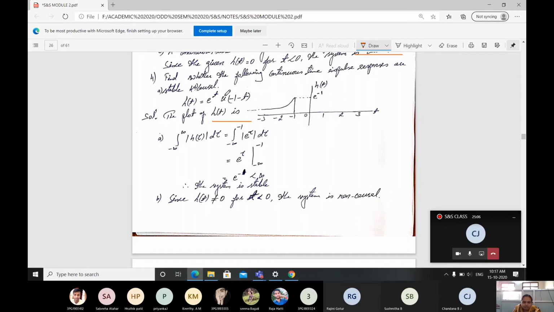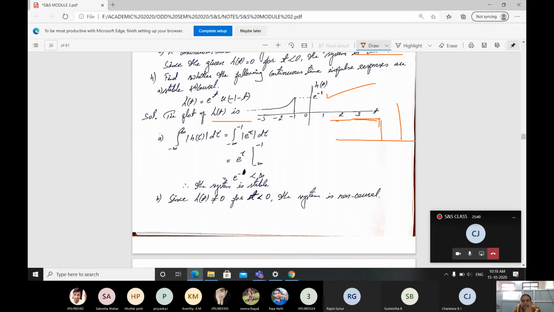If I do u of minus 1 minus t, you will get the signal shifted by one position towards the right side, but here there is also a minus sign, minus t, right? I hope you remember the reflection, so you will get this signal u of minus 1 minus t. After this, if I multiply with e raised to t, you will get a signal like this. That is for the first condition.